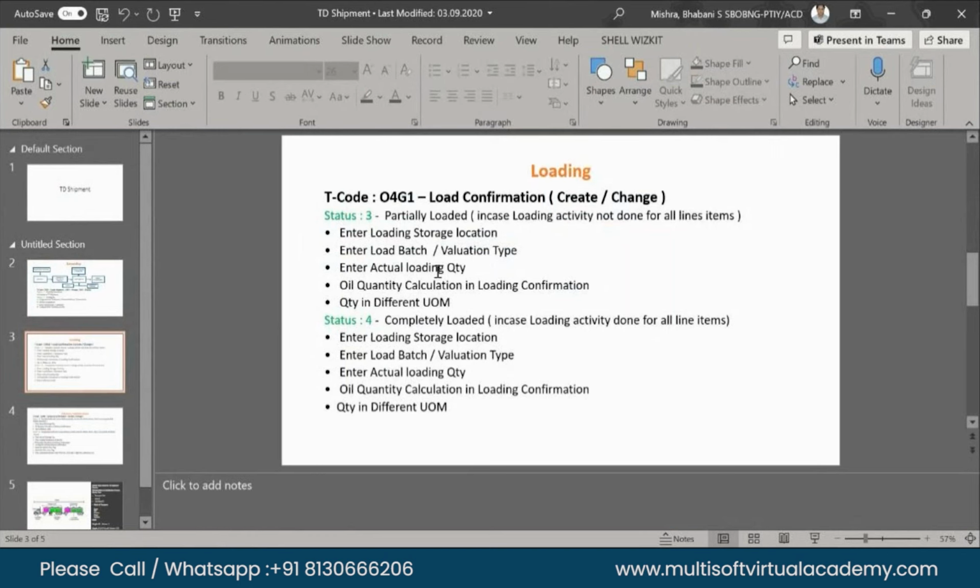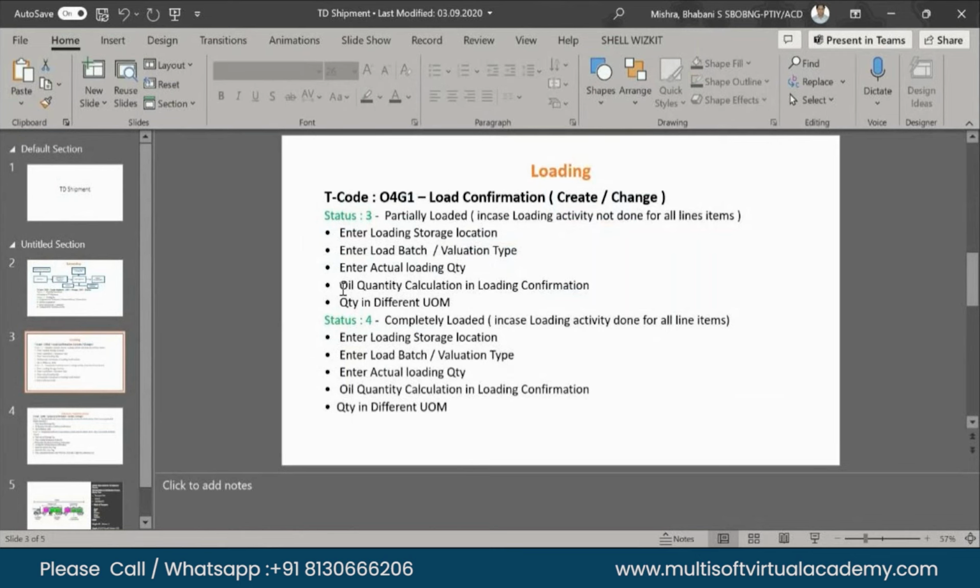Whenever we schedule, we can differentiate whatever was scheduled and change that value while doing the loading. For example, in the sales order we have mentioned 100 quantity, but during the delivery we do 50 quantity, and we do the delivery and PGI for 50 quantity. In shipment, you can do the same process. Whatever is scheduled, as I mentioned, is a planning part. For example, we schedule 100 quantity, and we can do the loading for 50 quantity.